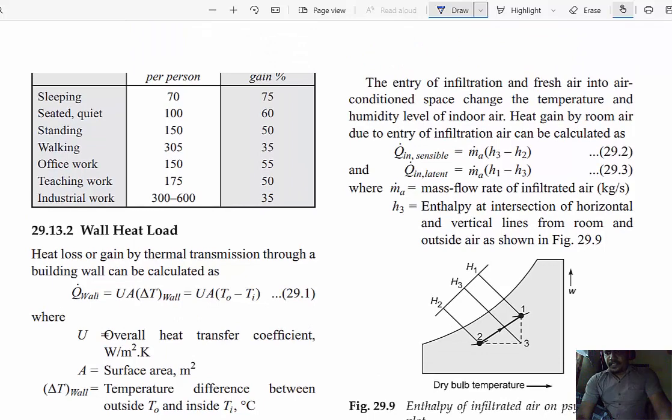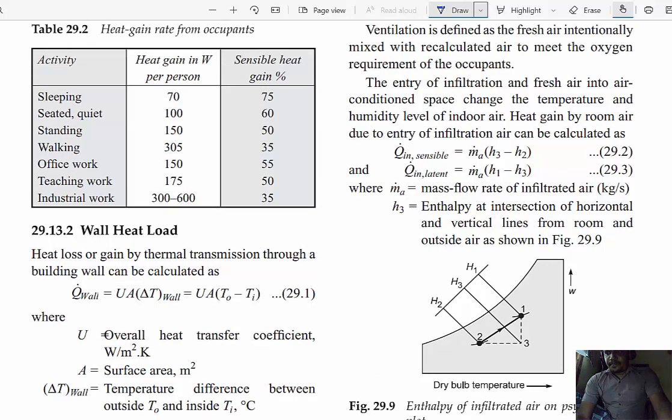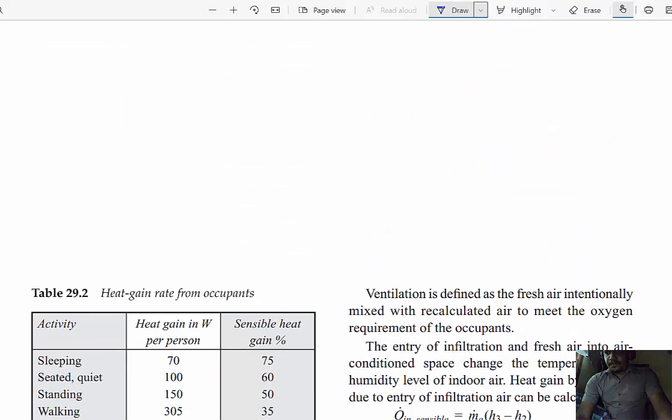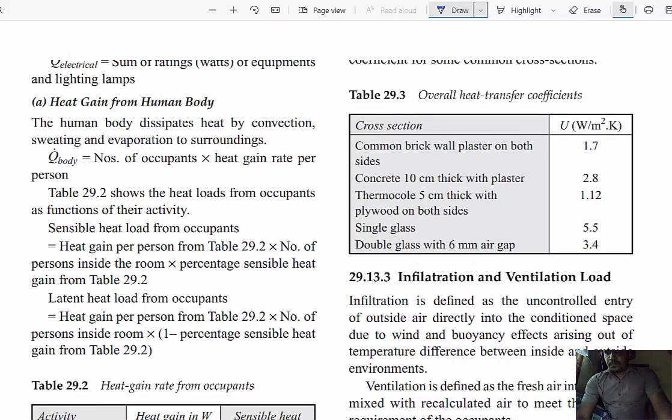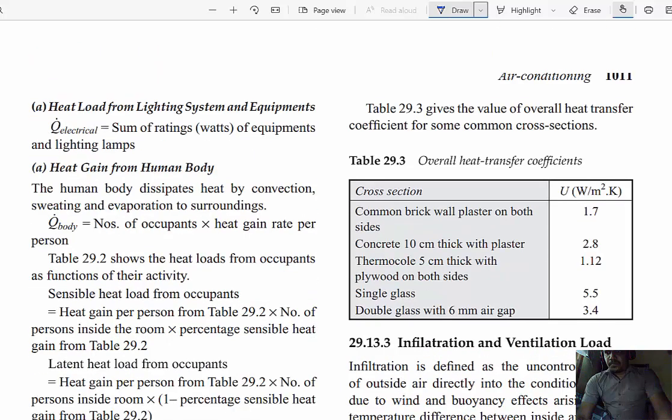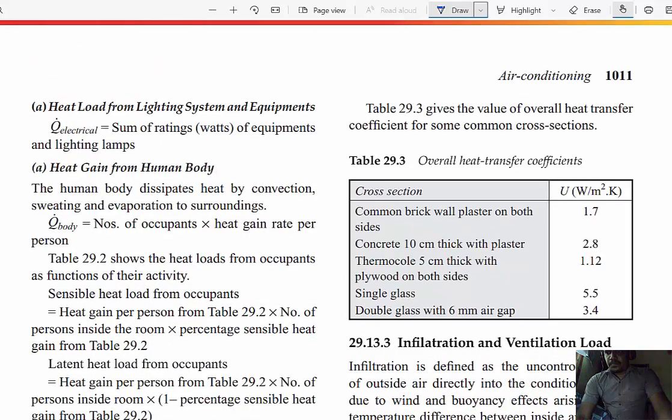Then, these are the common properties, the overall heat transfer coefficients based on the various types of walls: common brick wall, concrete wall, 10 cm thick plaster wall, thermocol wall, plywood wall, single glass wall, double glass. These are the common overall heat transfer coefficients for a particular application.